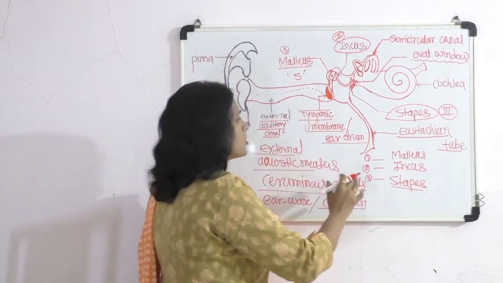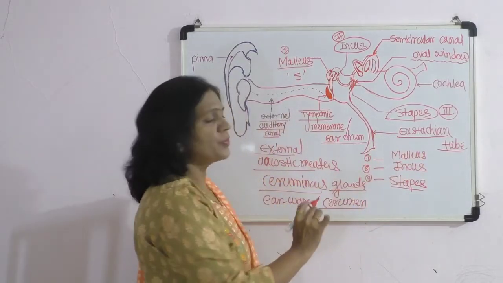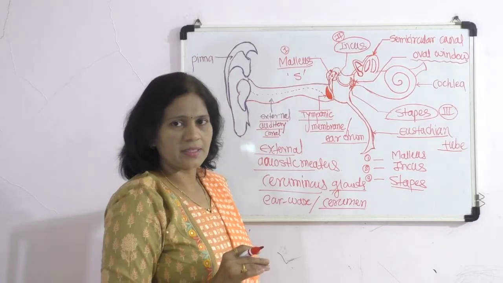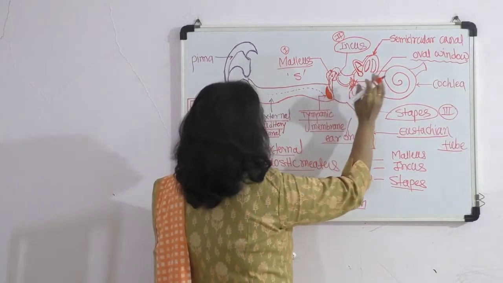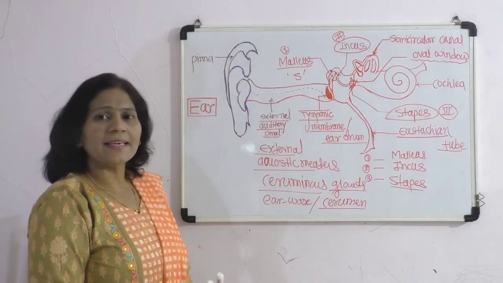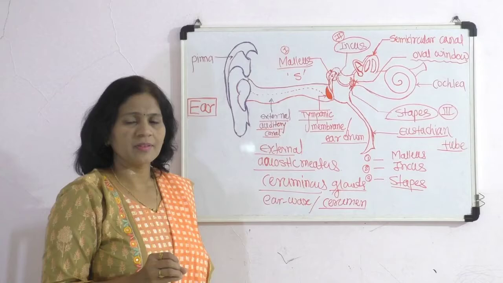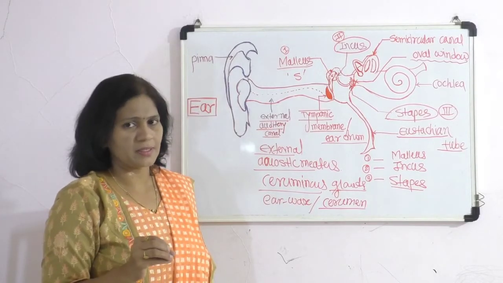So this is also the most important part of the middle ear. After the middle ear there is the internal ear, and in the internal ear two important structures are present.